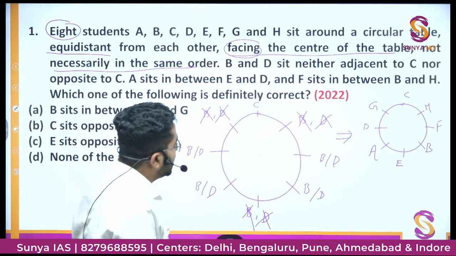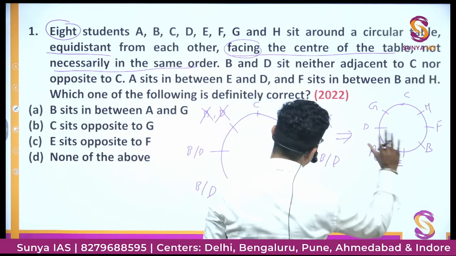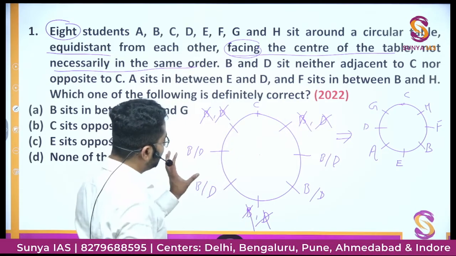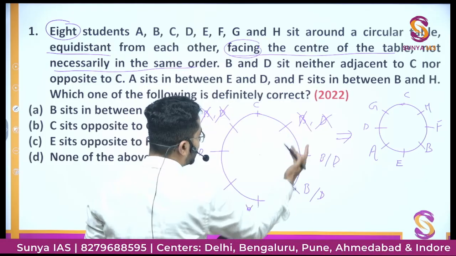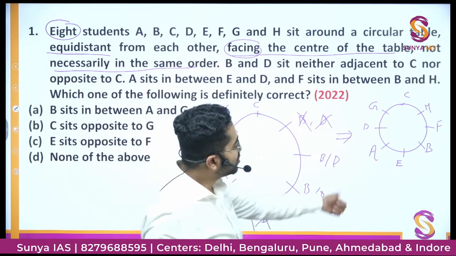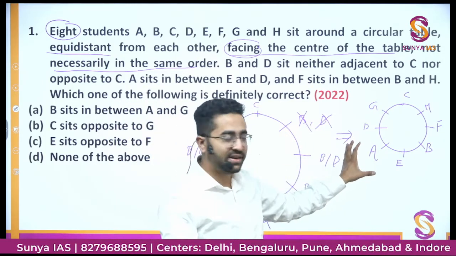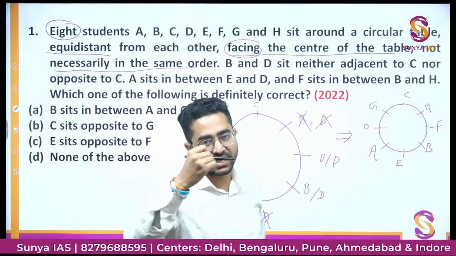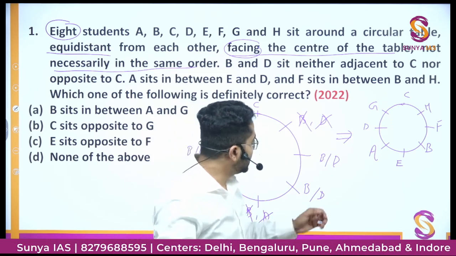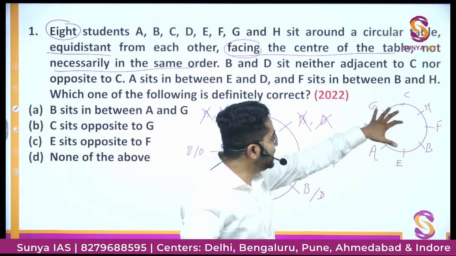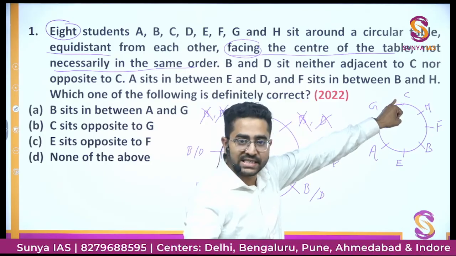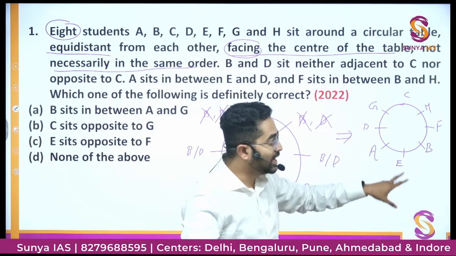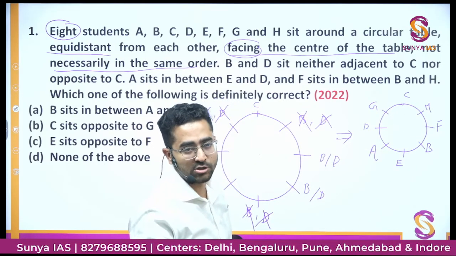This is one possibility. How did we make the diagram? You already know B and D cannot come at these places. So B or D can come either here or here or here or here with respect to given conditions. So I assume that D is sitting here. Between D and E, there must be A. That is D, A, E in consecutive order. So D, A, E is not possible here because here it is C. So E must be here, then in between them it is A. Then B, F, H is in consecutive order.